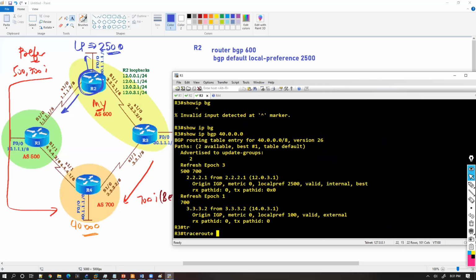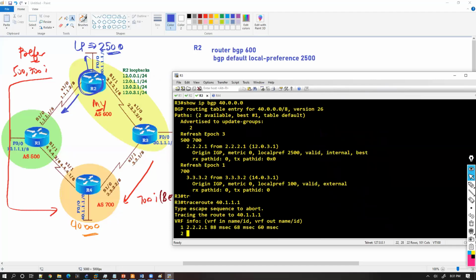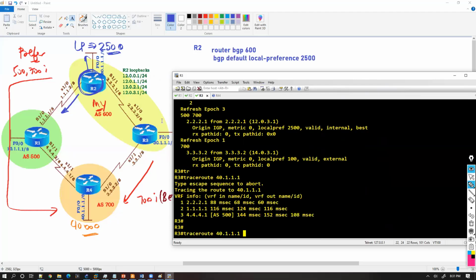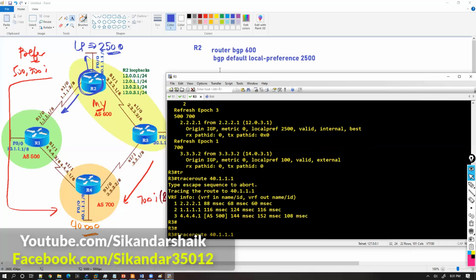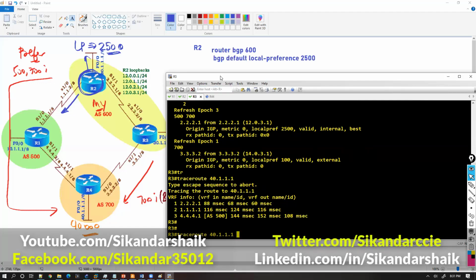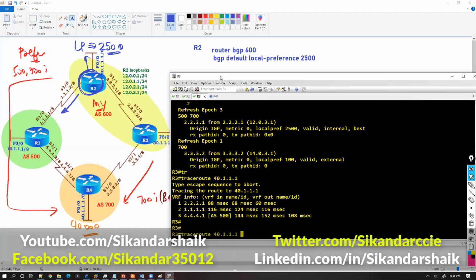So if you try to trace 40 network or any other network, you can see it goes from here, because router 3 says even though I'm receiving this route from here as well as here, I'm going to prefer this one because this is having the local preference value of 2500 compared to this one which is just 100. Even though it is shorter AS, I'm not going to use that. Okay, so that's how the local preference will do that. So it's going to change the best route not only for the local router, it's going to change for the complete AS.